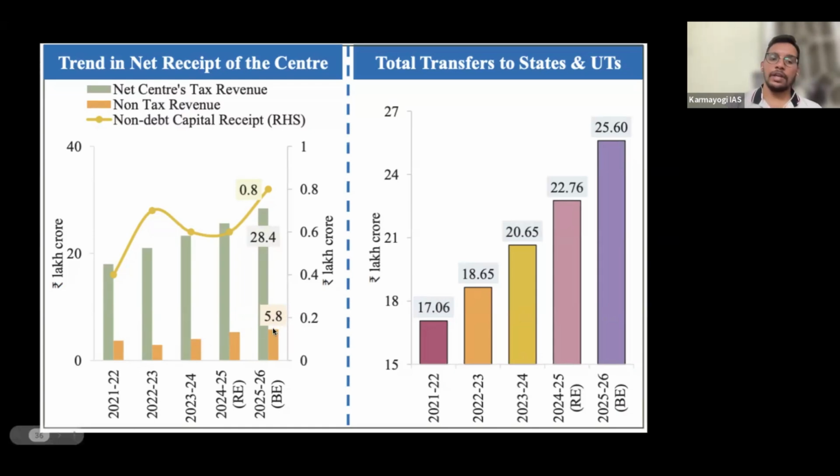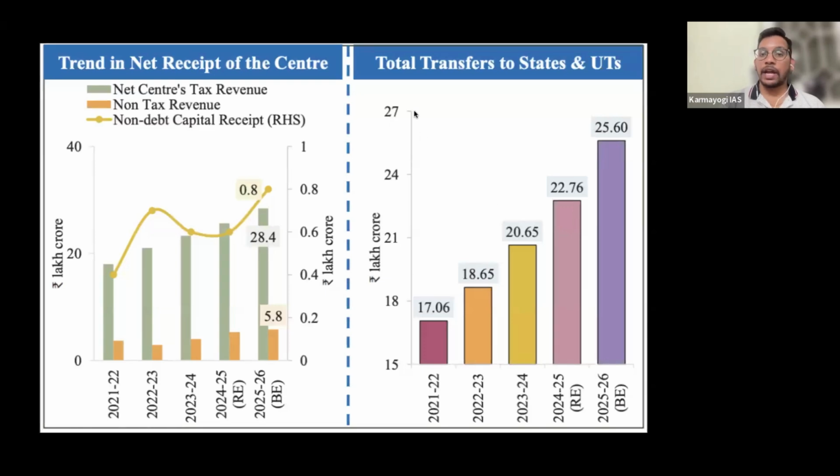Which is again a good... okay, it's not a good sign actually. We cannot say good or bad. Anyway, disinvestment is increasing. That means privatization is taking place. Is this clear? These three things you have to know, the trends as well as the numbers.